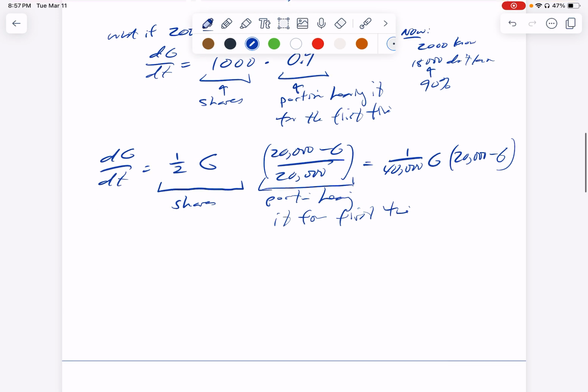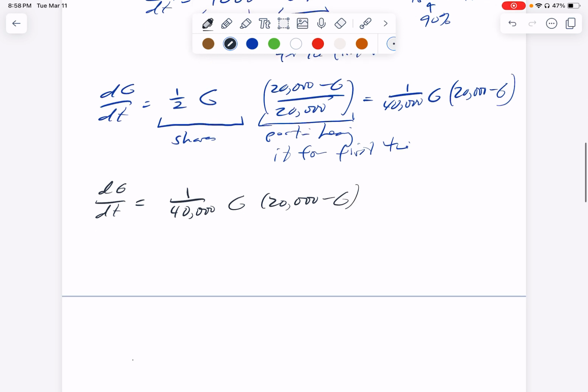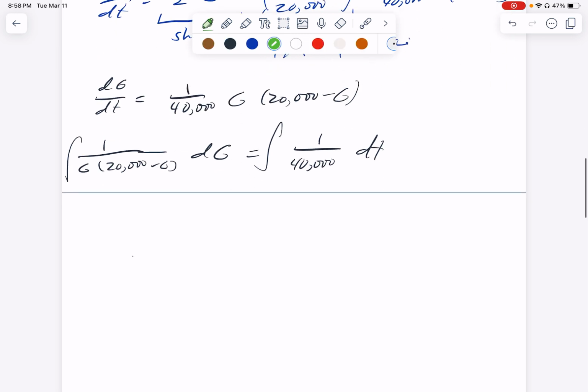And now we're going to solve this differential equation. It is separable. So let's just rewrite this in one place. If I separate the variables, I would have 1 over G times 20,000 minus G, dG, equals 1 over 40,000 dt. And we're going to integrate each side. This is done by partial fractions. So I'm going to just do that on the side.